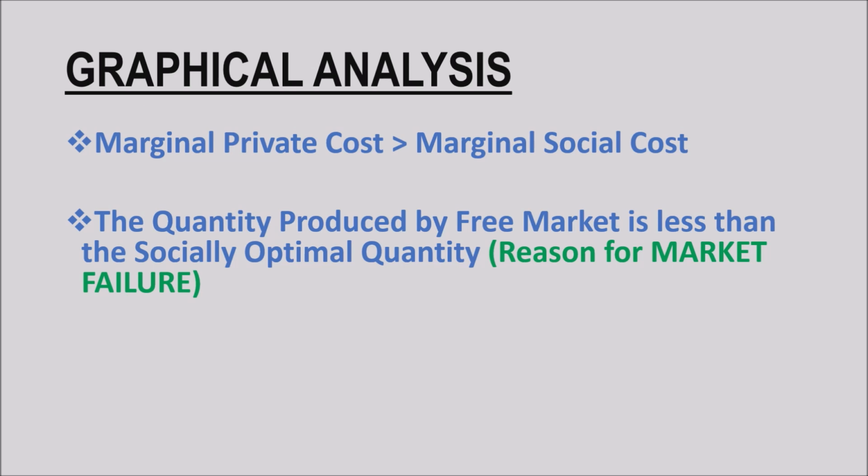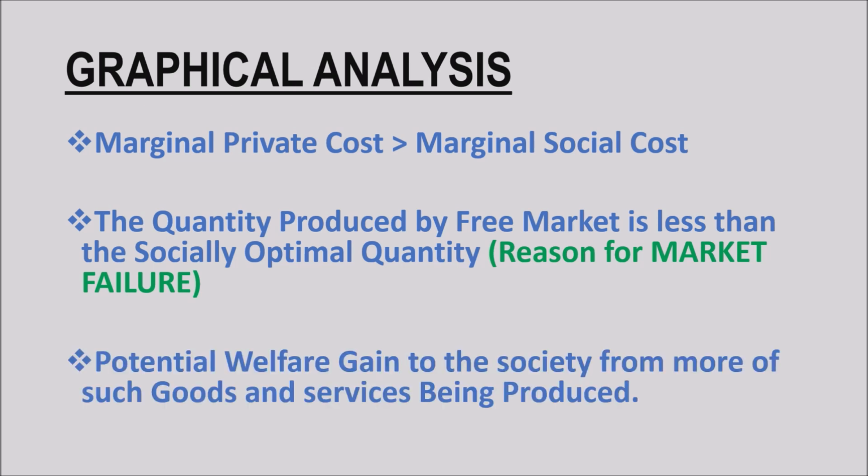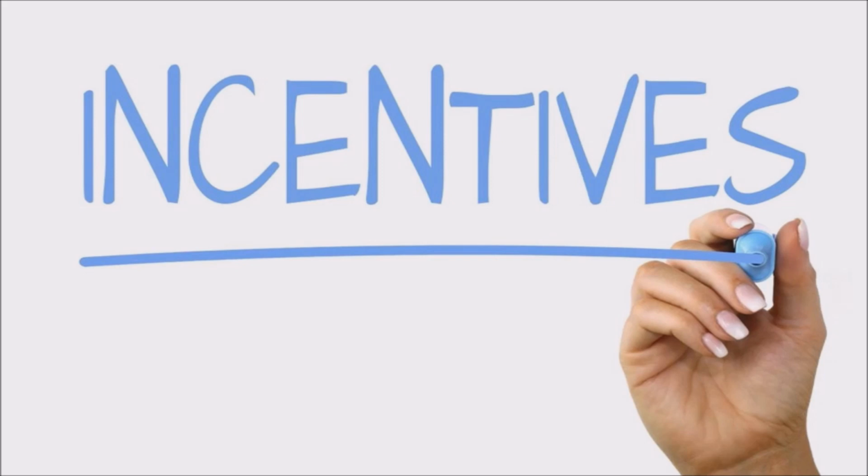The next inference is there is a welfare gain to the society if more such goods are produced. In order to increase the production of such goods, what does the government do? Government intervenes in the production in the form of subsidies to the producer, government provision, or other incentives to the private firms to increase their output, perhaps by lowering their cost of production.